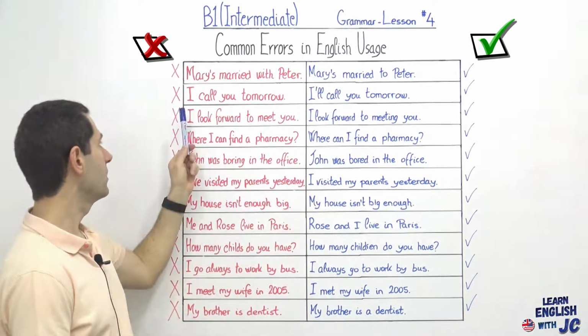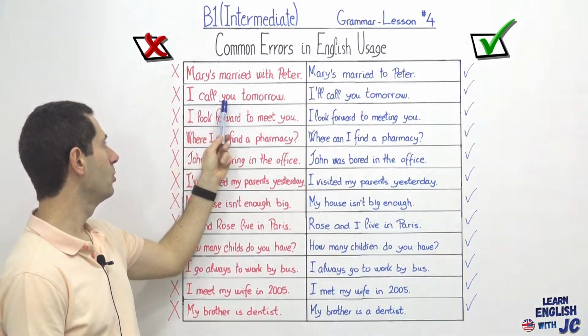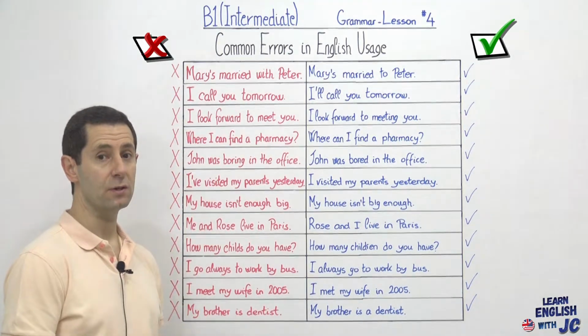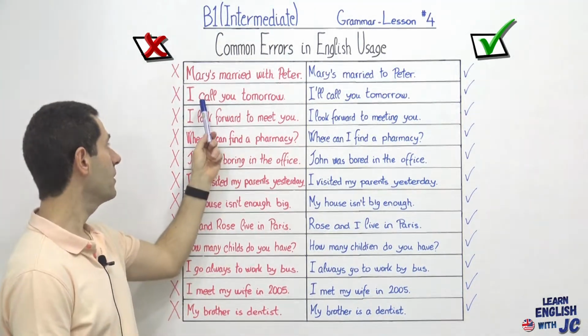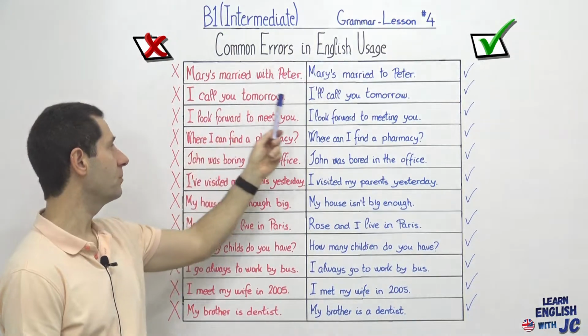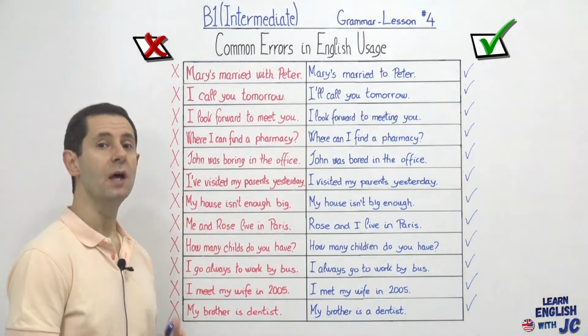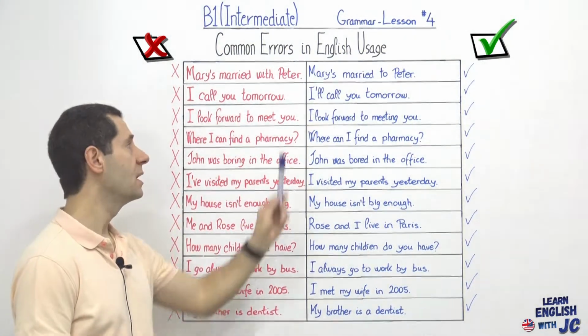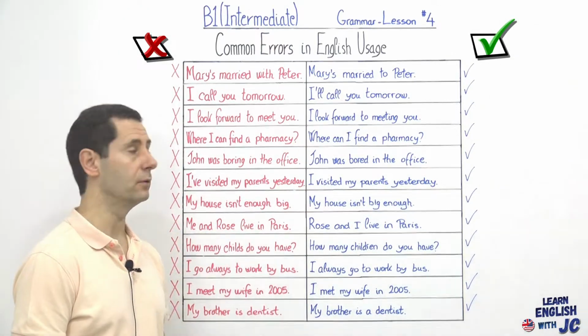All right, very good. So number 2 is I call you tomorrow. Now, tomorrow is in the future, it's not in the present. Therefore, you don't use the verb in the present, but rather you use it in the future. So the sentence becomes I'll call you tomorrow, okay?